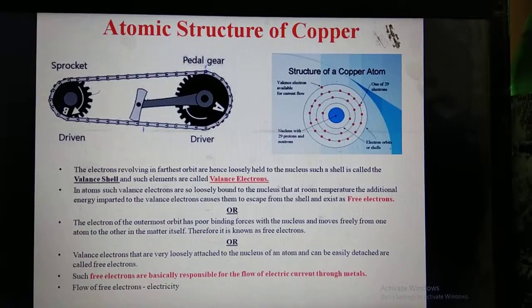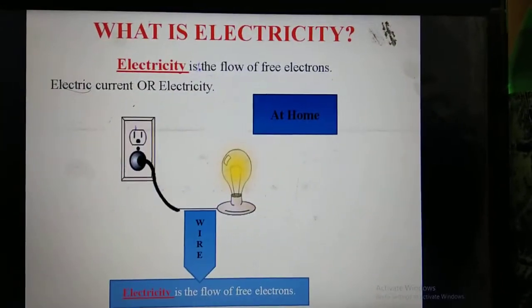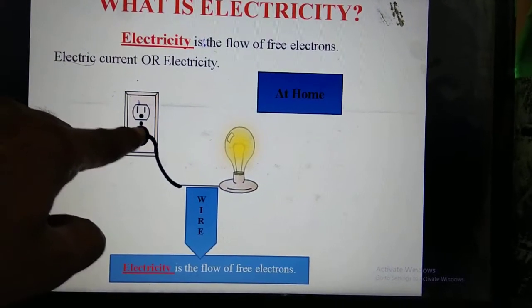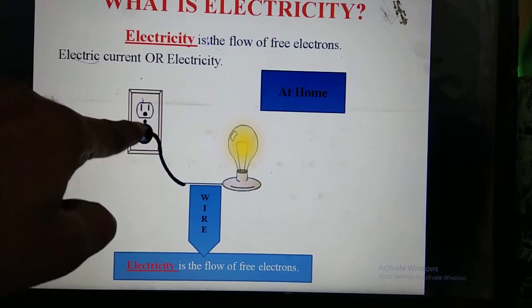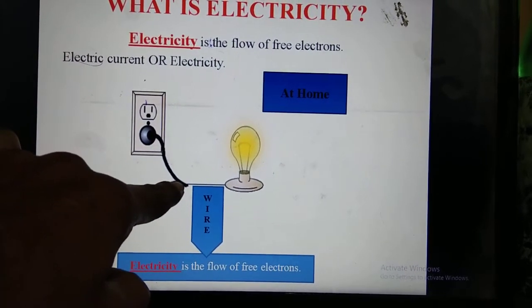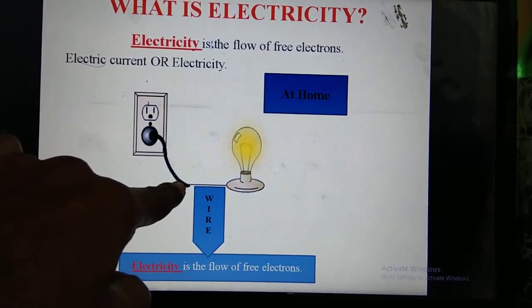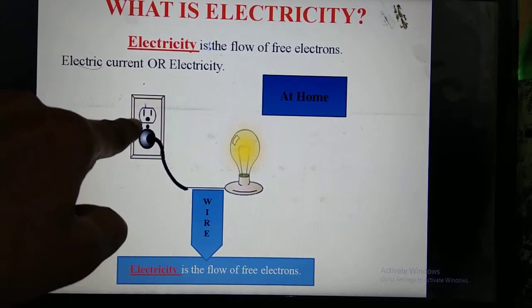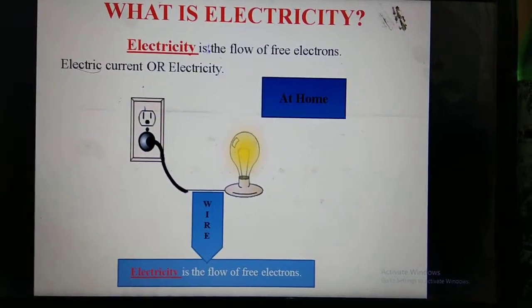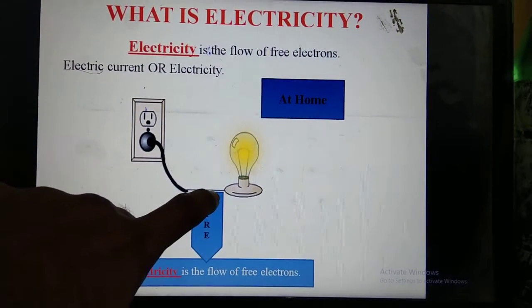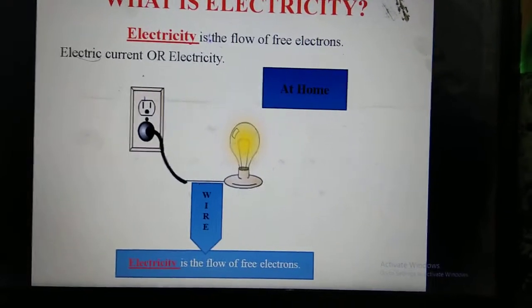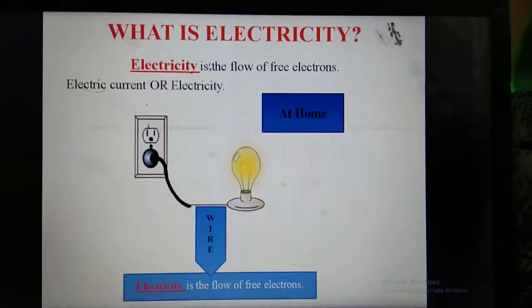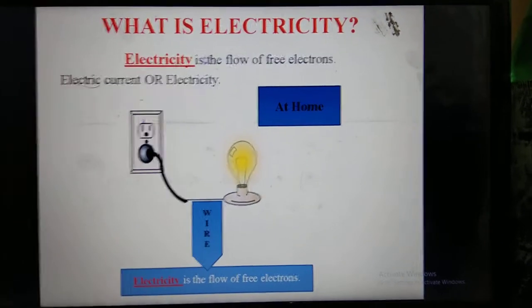What I am saying is that whenever we plug this into a socket, the force we apply here, with the help of that force in this conductor wire, there are n number of atoms. In those atoms there are n number of valence electrons. Whenever we apply this external energy to that particular valence electron, they become free. The flow of those free electrons is called electricity. That electricity we observe with the help of this bulb in the form of light. This is called electricity. This is the definition of electricity.